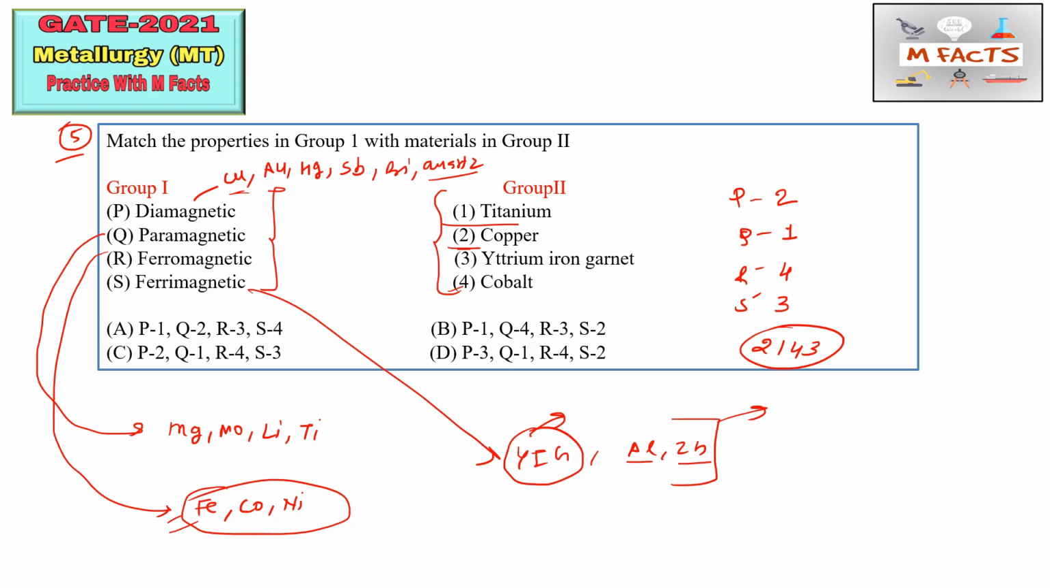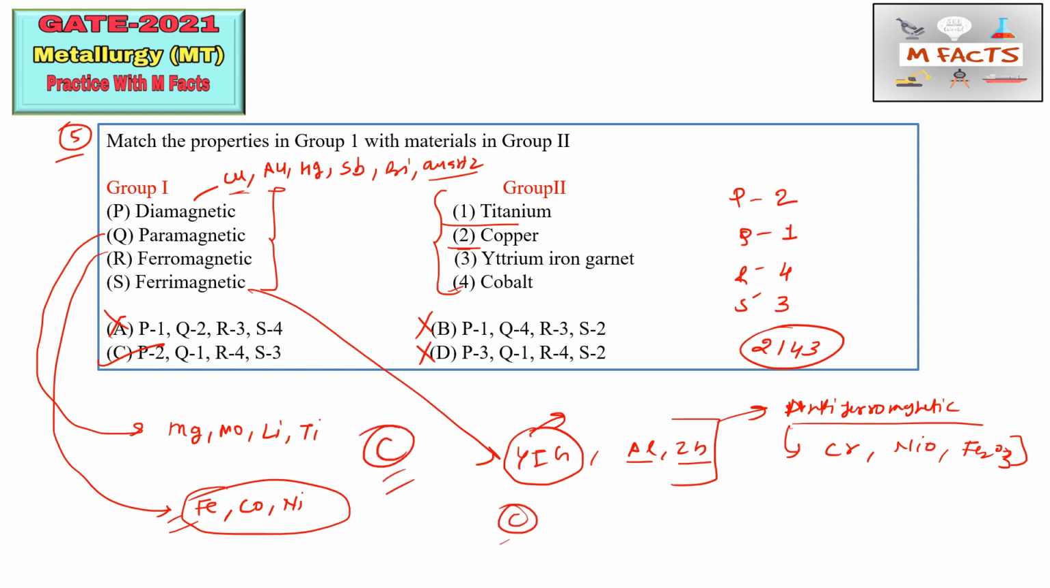Besides this, I want to tell you the examples of antiferromagnetic also. Antiferromagnetic examples are chromium, and mostly compounds like NiO and Fe2O3, that is hematite. So this code is 2143. The options which start with something other than 2 we can cross. So B is wrong, D is wrong, A is wrong, so C is again correct. This is the way of doing matching type questions, and you need to remember every concept behind them so that you can eliminate the options also. So C option is correct.